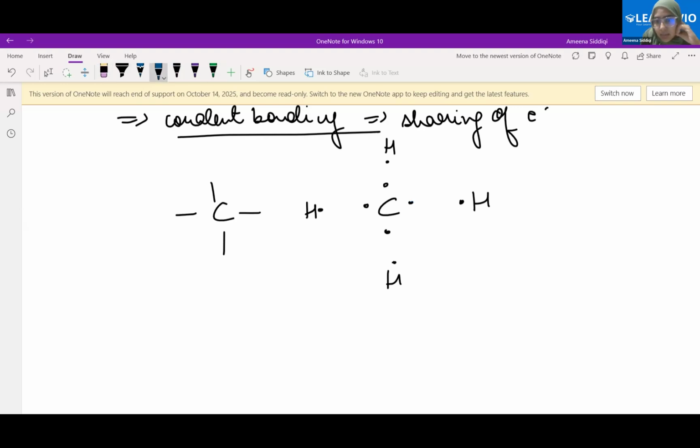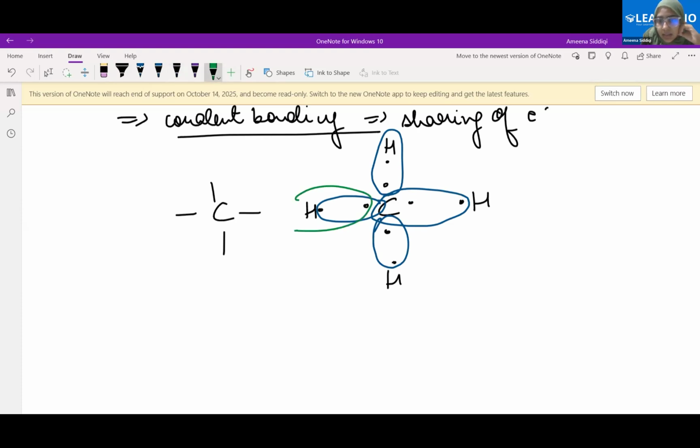This carbon atom has 4 here. It will share this one. It will also share this one. It will also share this electron from hydrogen, and it will also share this electron from hydrogen. Correct? And what is happening for hydrogen? It is also having 2. It needed 2. Yes, ma'am. So what do we see here?